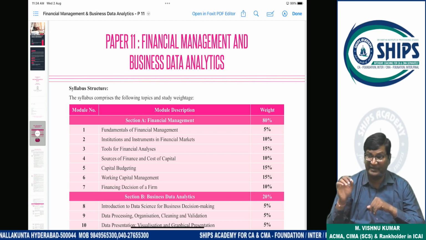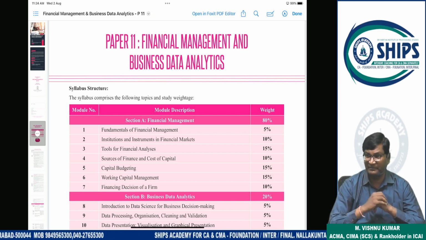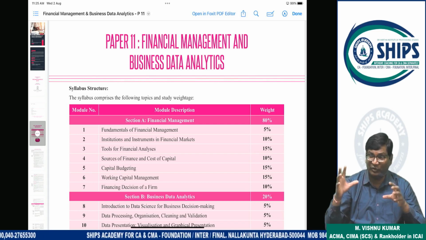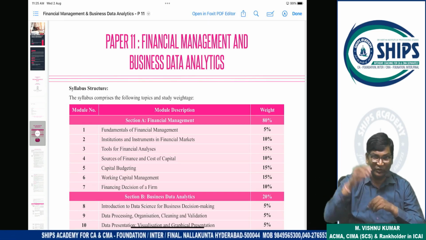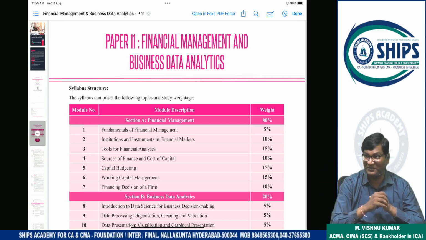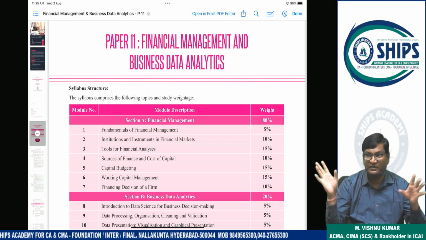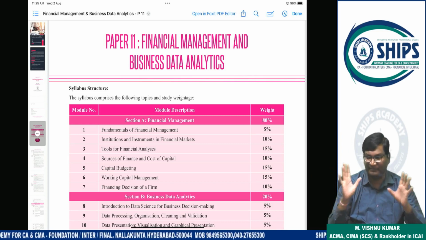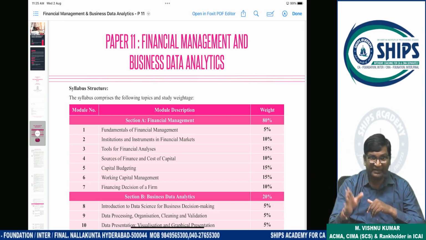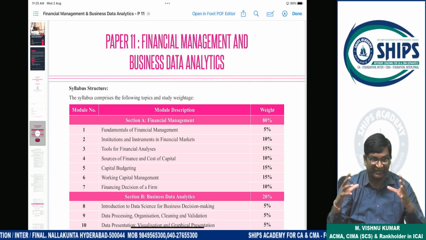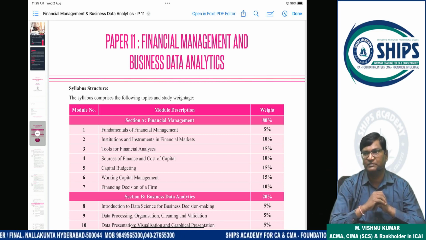The examination department set the question paper in such a way, like one atom bomb was released by the US on Japan. So when the atom bomb is released, what is the situation? Pin drop silent. So the students' position is also the same after the cost and FM paper. But in our academy, I generally cover very difficult questions also.